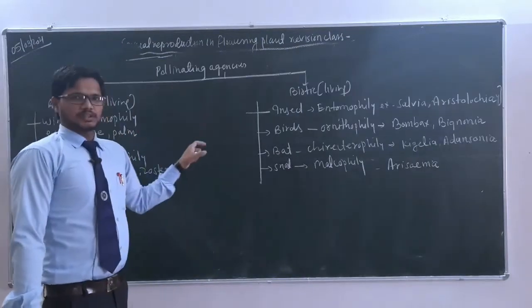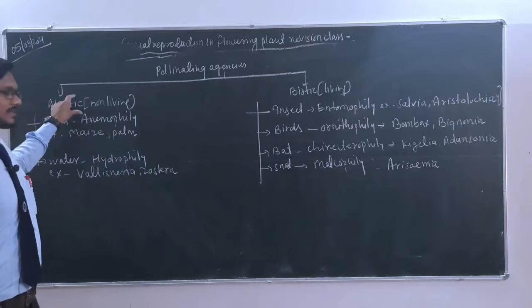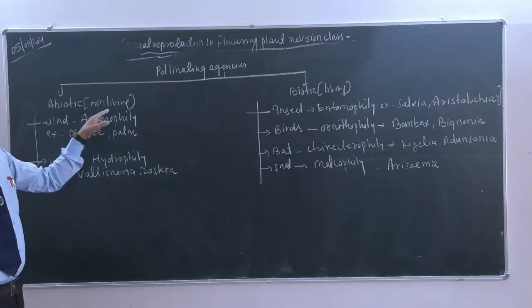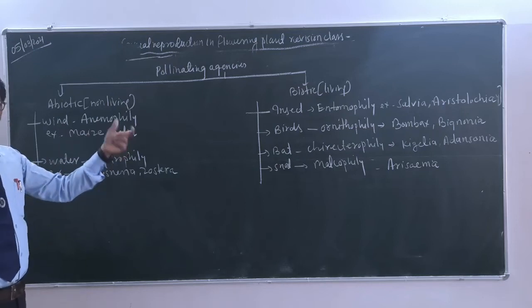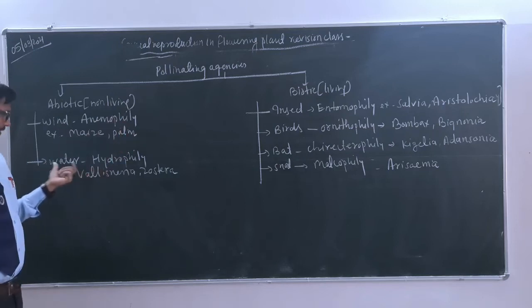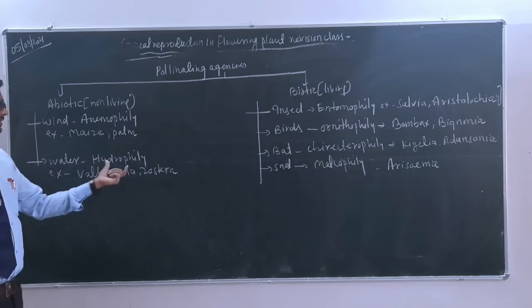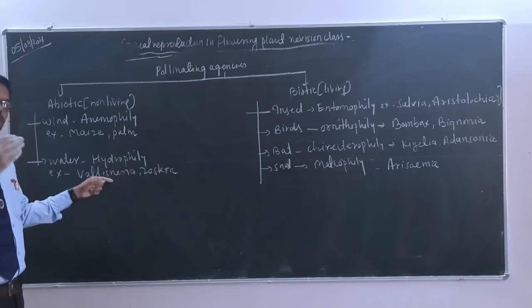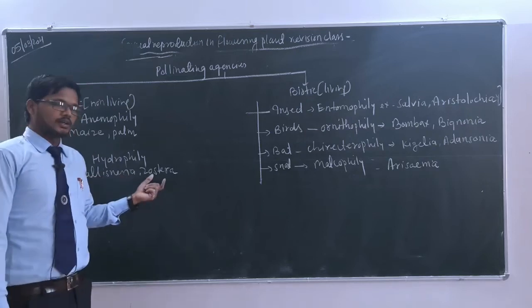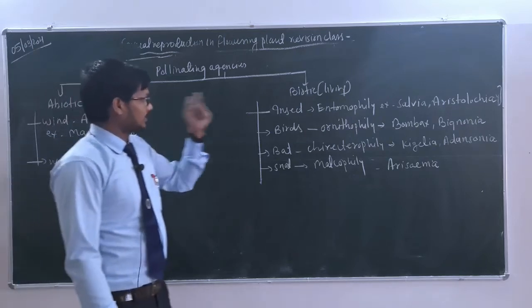Okay dear students, so all these are the agencies of pollination. First, abiotic agencies, as we discussed earlier, that is wind. This is, as you know, non-living. Anemophily examples are maize, palm, as well as wheat, rice, a lot of things. Water, if water is the pollinating agency, that condition is known as hydrophily. Example of that is Vallisneria. In Vallisneria, pollination takes place on the surface of the water, and in Zostera, the pollination takes place inside the water. Here there are certain biotic agents.